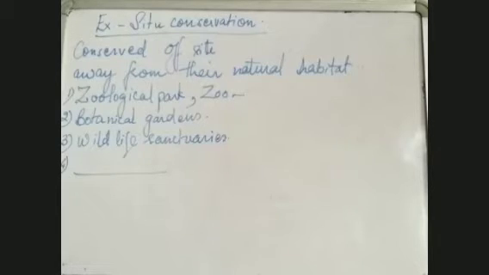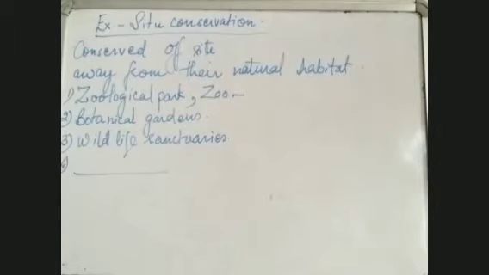At the same time, the cleanliness of the area where they live is also taken care of. And artificially they are allowed to breed also, so that more organisms of that particular type are produced. So these are zoological parks.